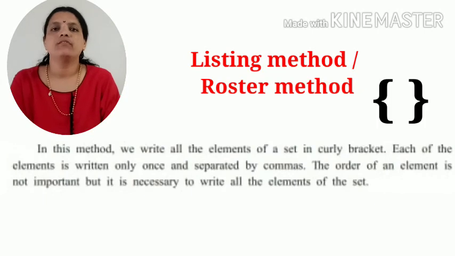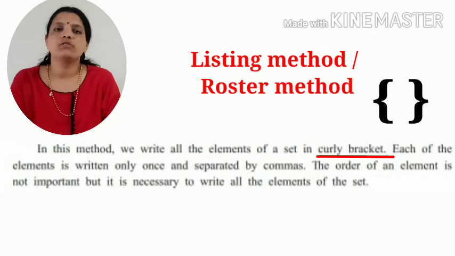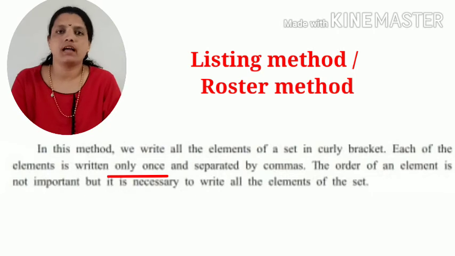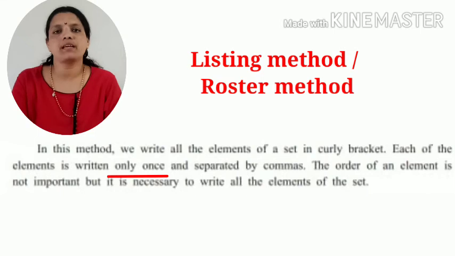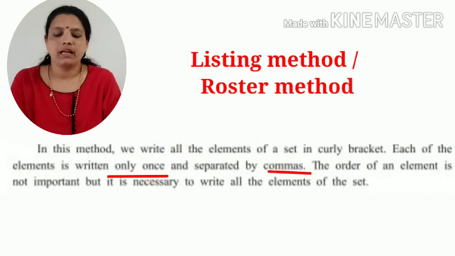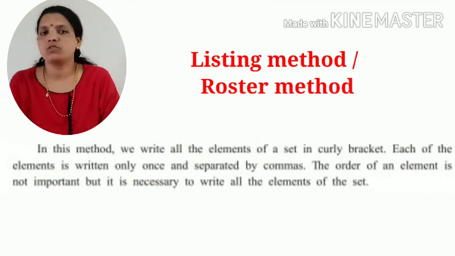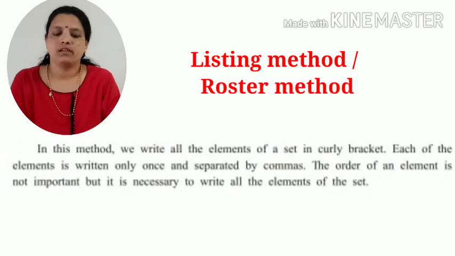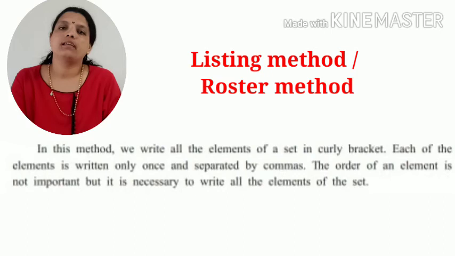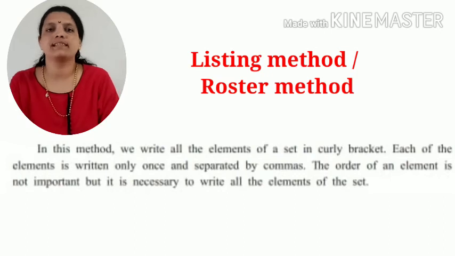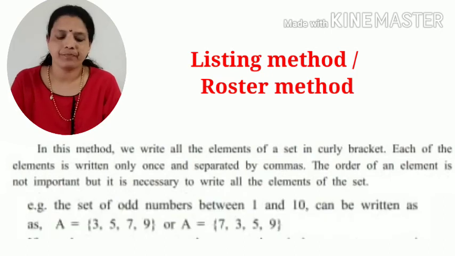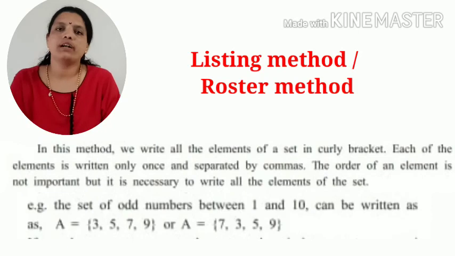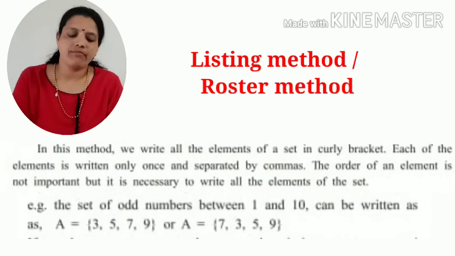For that, we use curly brackets. All the elements should be written only once and each element should be separated by a comma. The order of the elements is not important. You can write any element first. This is the listing method. Now this is an example of the listing method. The set of odd numbers will be 3, 5, 7, 9.